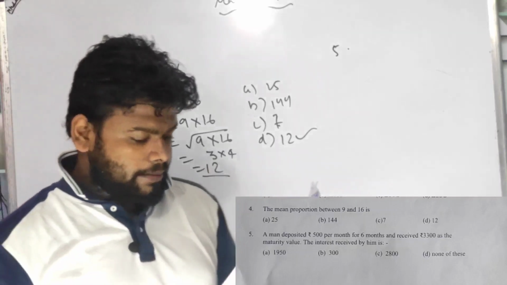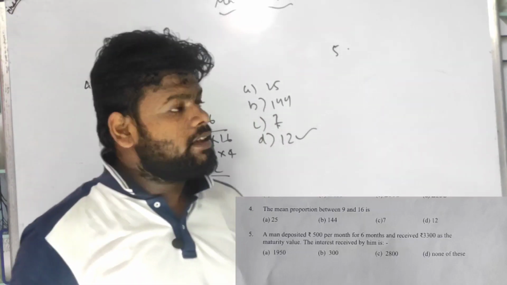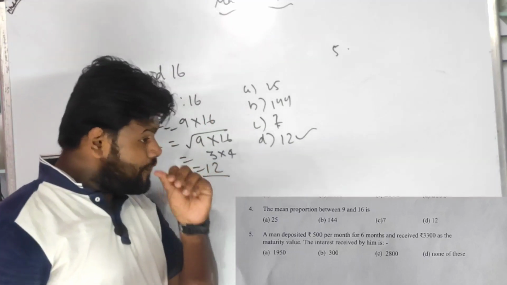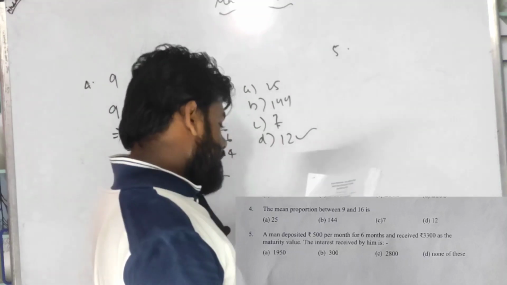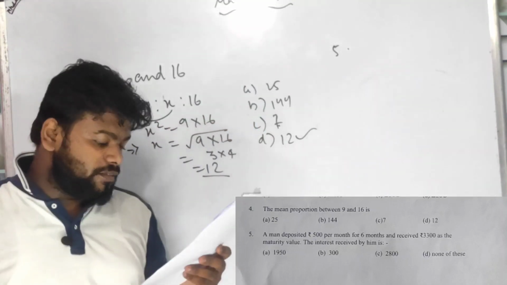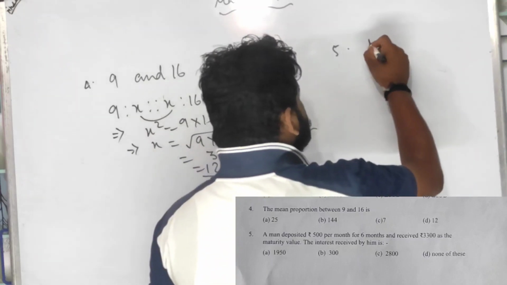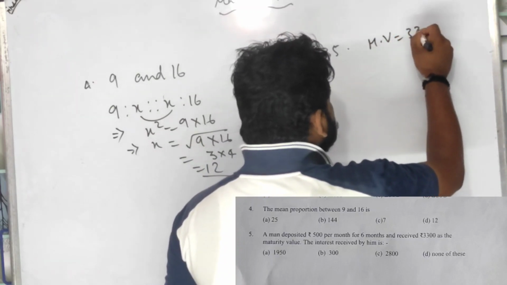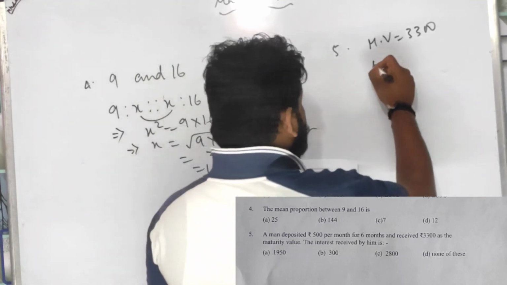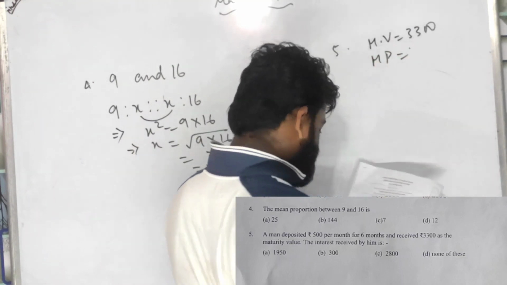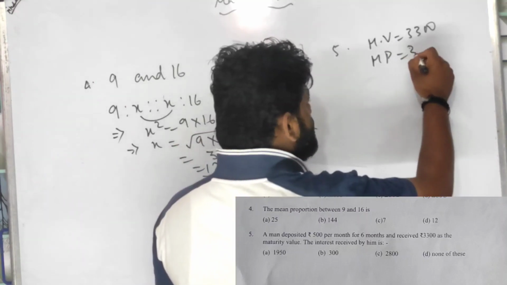Alright, number 5, children. A man deposited 500 per month for 6 months. The man deposited rupees 500 per month, continuously for 6 months. He received maturity value MV 3300. What amount has he deposited? MP, which is 500 per month. He deposited for 6 months, children, which is 3000.